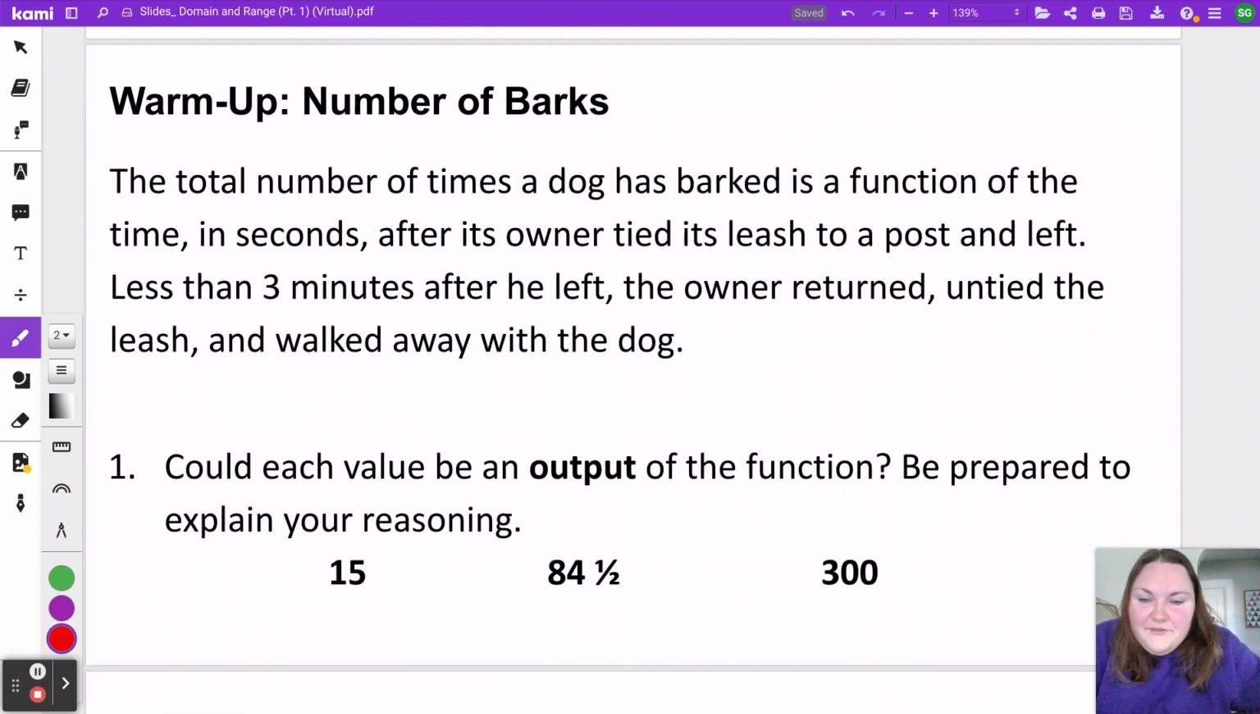The second part of your warm-up was about the output of the function. Remember, we said the output here is the number of barks that dog barks in these 3 minutes. So absolutely, you could have 15 barks. I've had some people question 300 barks, but there are some very barky dogs out there. You could have 300 barks, but you cannot have half of a bark. Even if it's a fast bark or a quiet bark, it's still a bark. So here, that fraction would not make sense as a possible output.